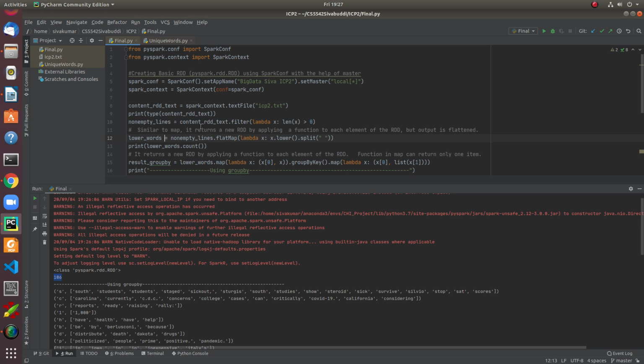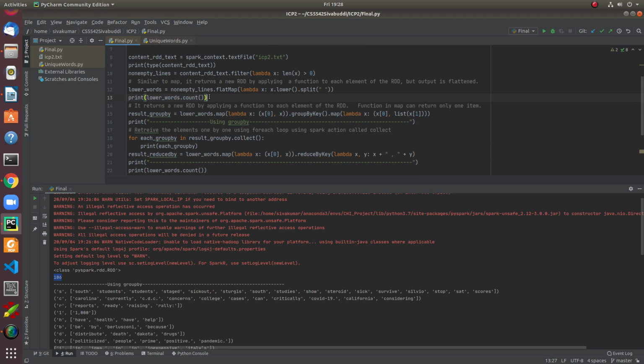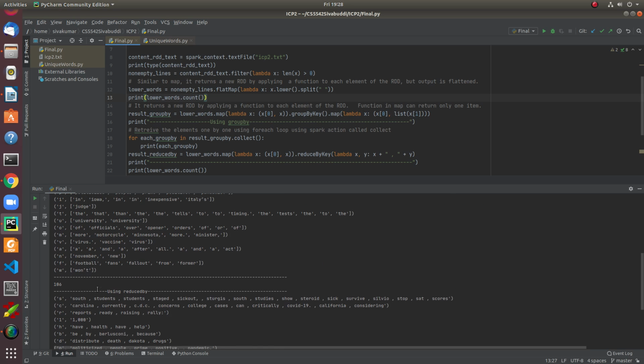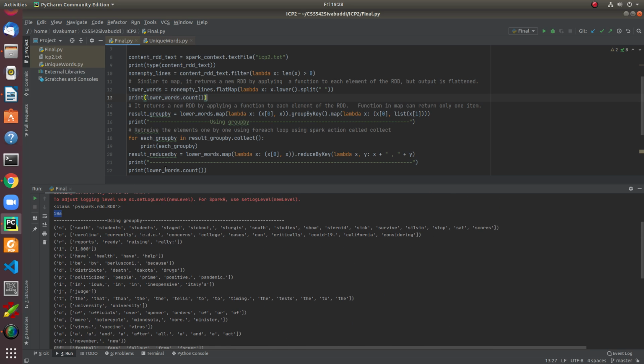Lower word: whatever words are in the given text, I'm going to convert them to lowercase letters, because of the normalization I want to make, so that the data is unique across the file. So I'm going to convert all the letters presented in the text file to lowercase after removing the words whose length equals 0. After that, I'm going to count how many words are present in the text. 106 words are present here.